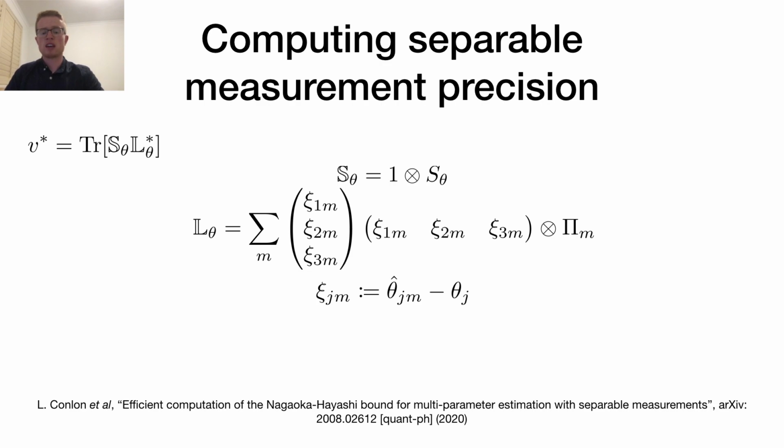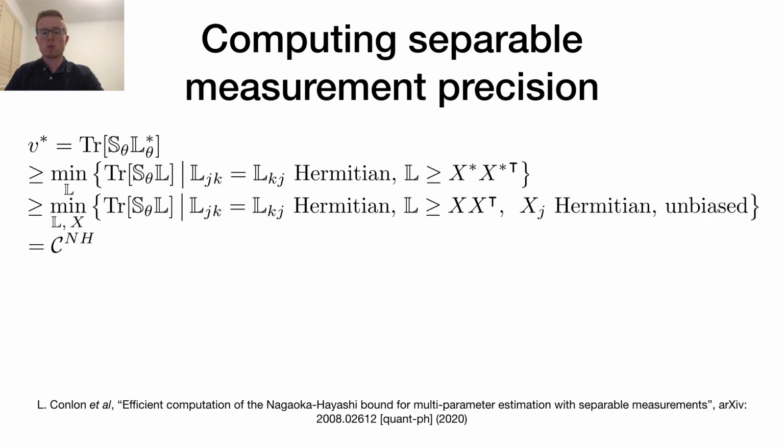For convenience, I have shown L theta here for the estimation of three parameters. L star theta is the optimal L theta which minimizes the total variance. With this notation, we can write the Nagaoka-Hayashi bound as shown as a minimization over the matrices L and X. This is a new bound for multiparameter estimation with separable measurements.